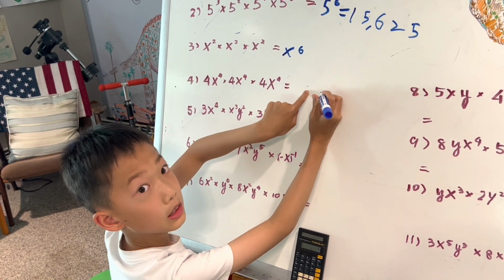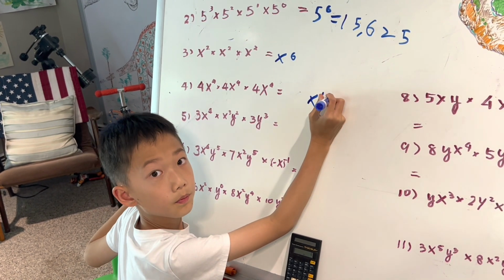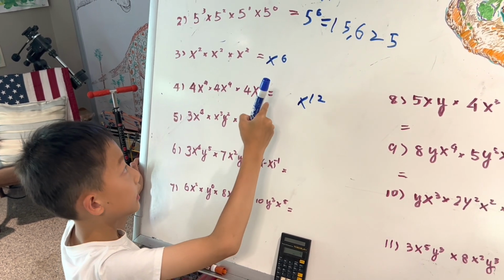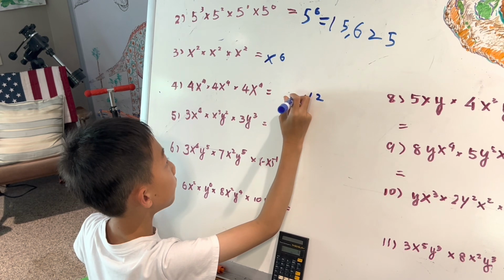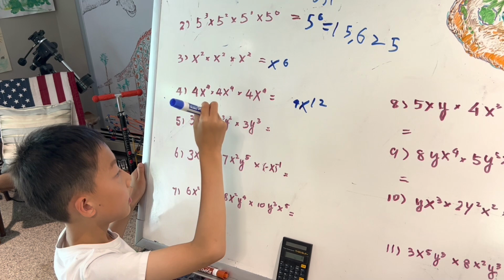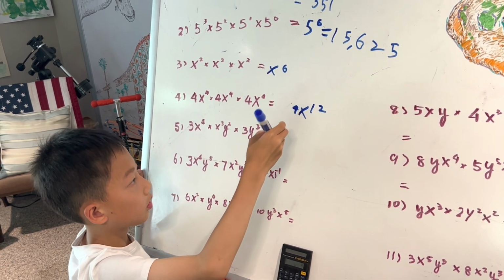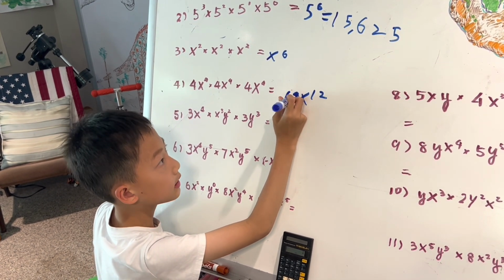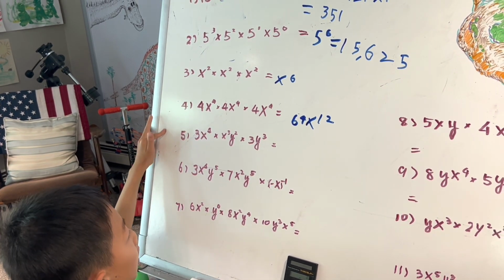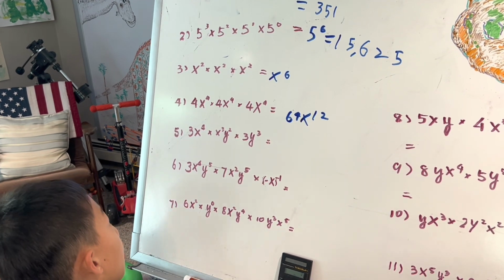I'm going to leave this for the number, and then x to the power of 12. So the answer is 64x to the power of 12, which is a pretty big number if you find out what x equals. If it's negative, then it's going to be a pretty small number.